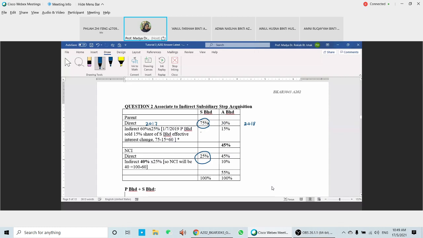So to dispose of 20% of its holdings, the amount that we have here is only 15%, not 20%, because it disposed of 20% of its interest. So 20% divided by 0.75, 20 divided by 0.75. So you're going to have here.